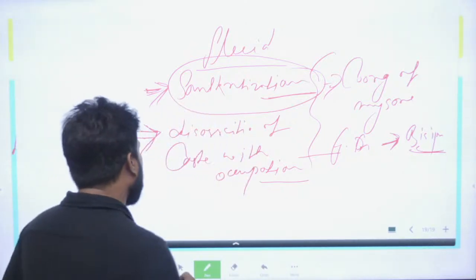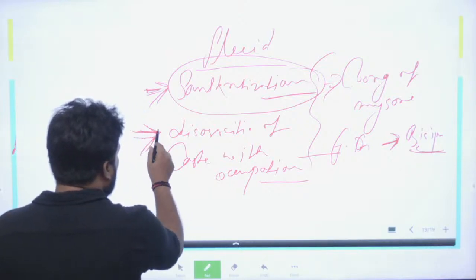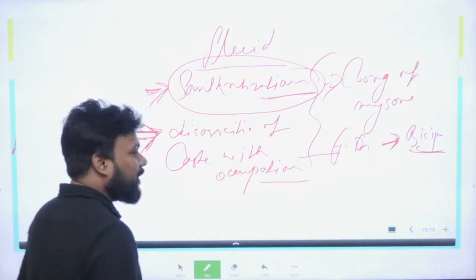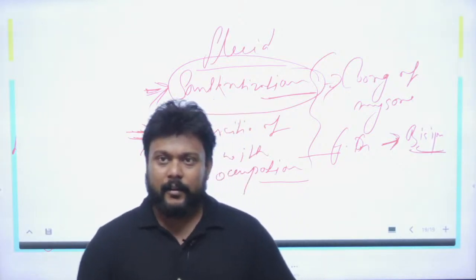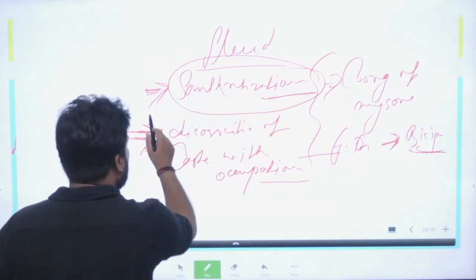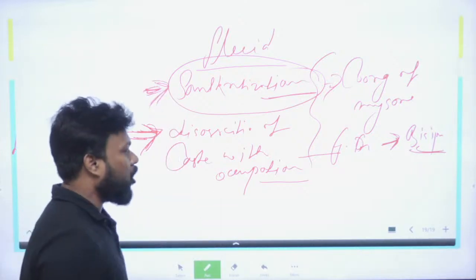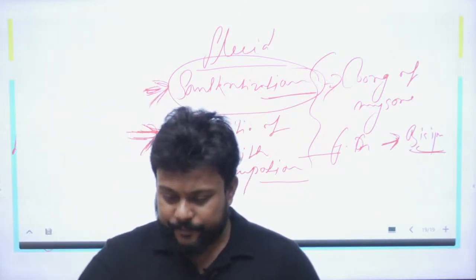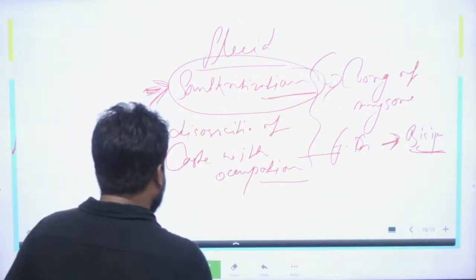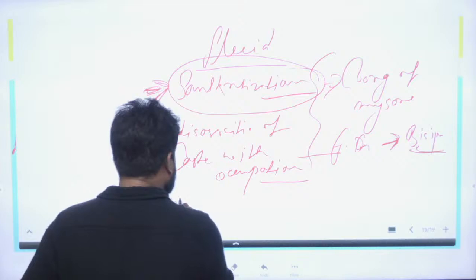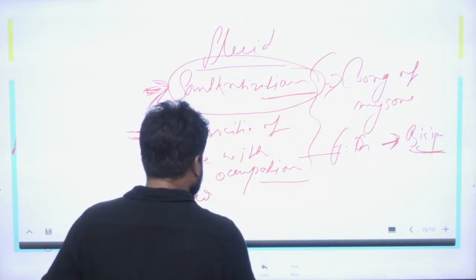For example, a Brahmin could be the owner of a leather processing company. Fine. So such things you can observe here. There is a mix of occupation and caste. Again, you can observe the weakening of the idea of purity and pollution.